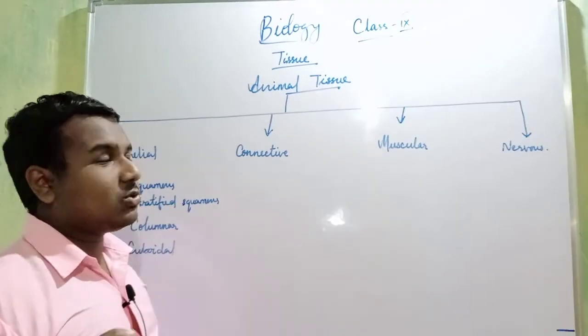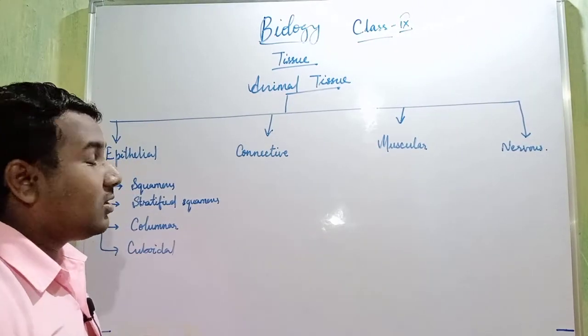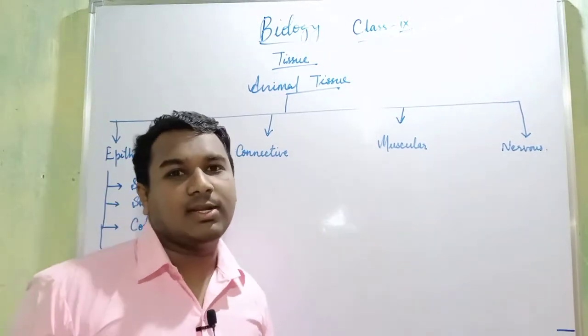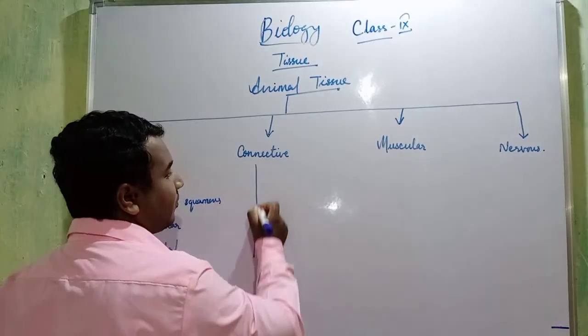Then connective tissue. Connective tissue is of 2 types: fluid connective tissue and soft connective tissue and hard connective tissue. Okay, I'm not writing that, but you should know.